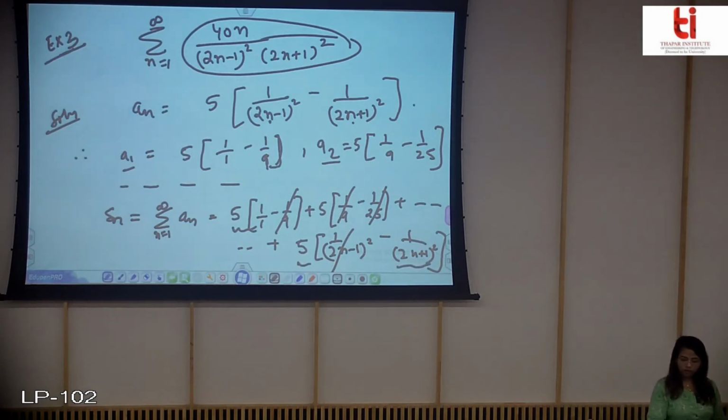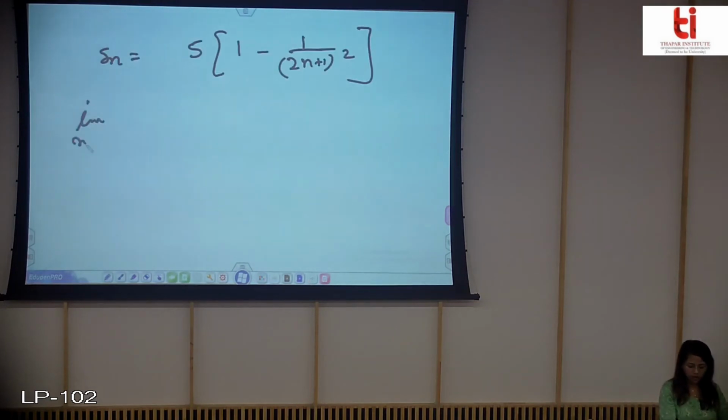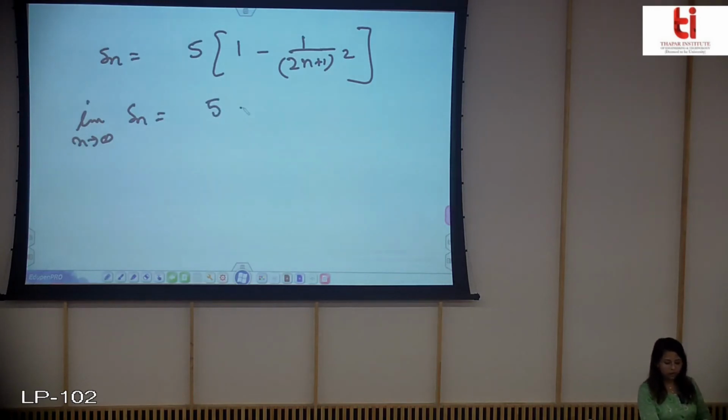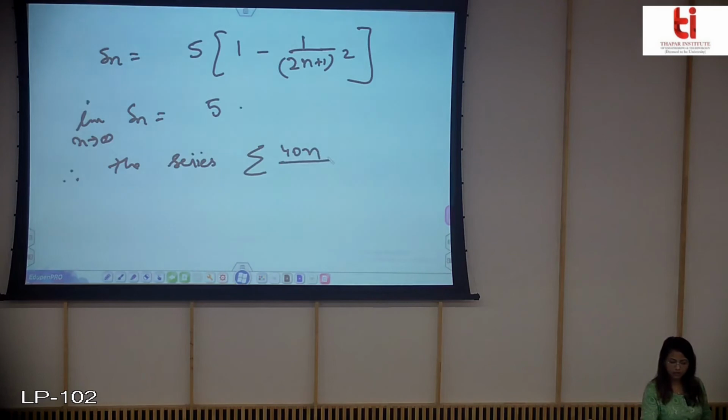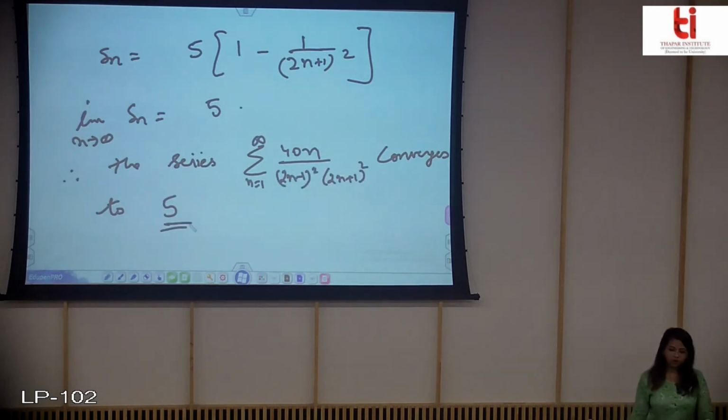Now if you take the limit as n tends to infinity of Sn, you will get 5, and therefore this series converges to 5. So this was all about the telescoping series.